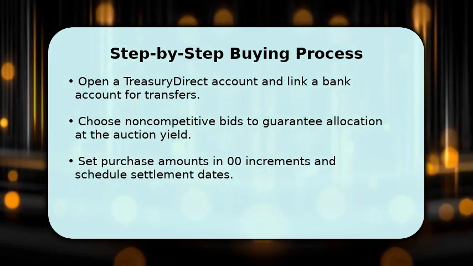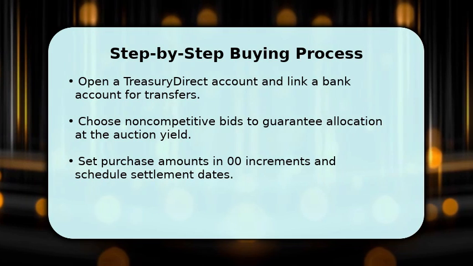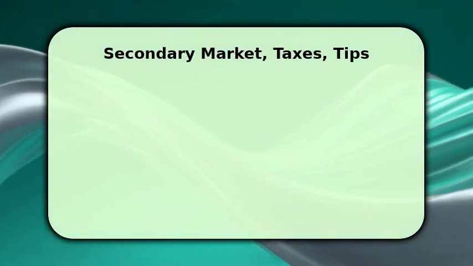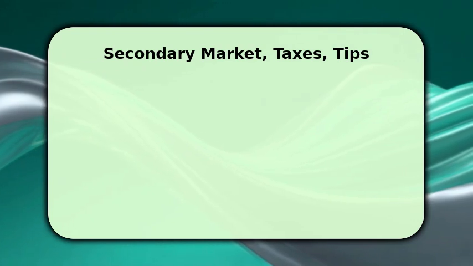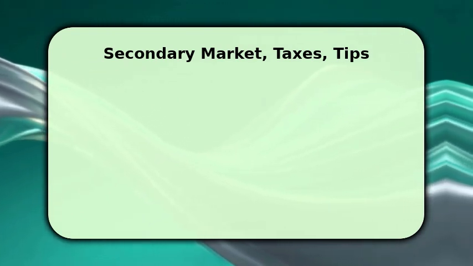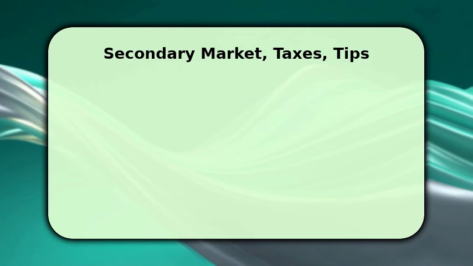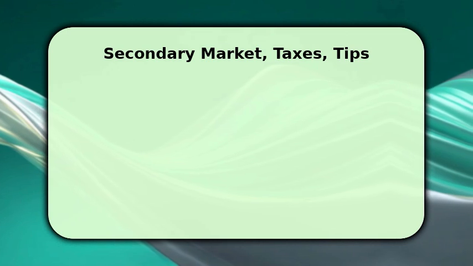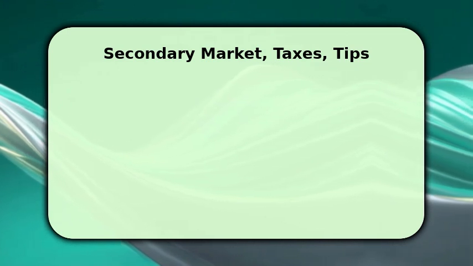If you need liquidity before maturity, Treasury bonds trade on the secondary market through brokers and dealers, where prices and yields fluctuate based on interest rates and duration. Interest income from Treasury bonds is exempt from state and local tax, but remains subject to federal income tax. Record Form 1099-INT details for tax filing.